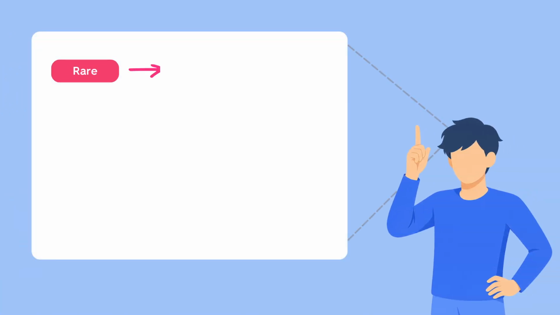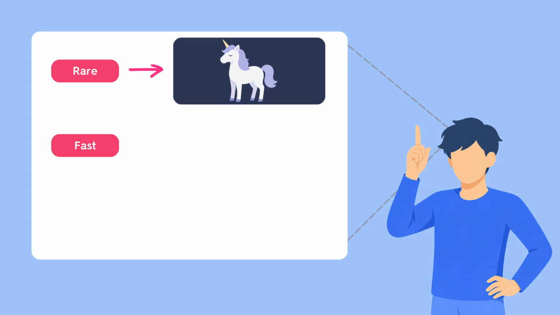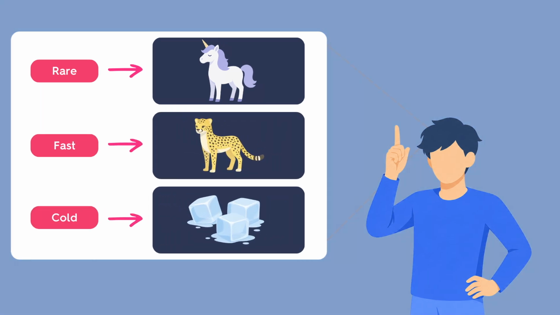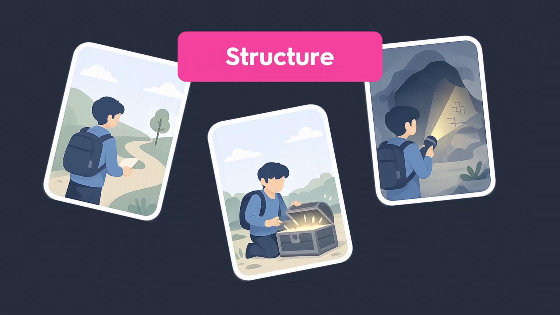The best images often come from your own interests. A rare thing might become a unicorn. A fast process might become a cheetah. Personal images stick better.